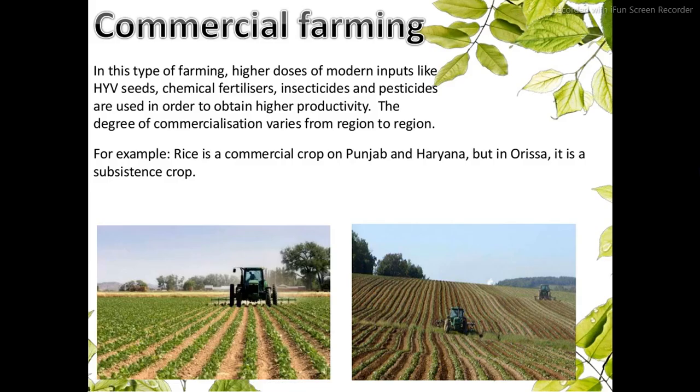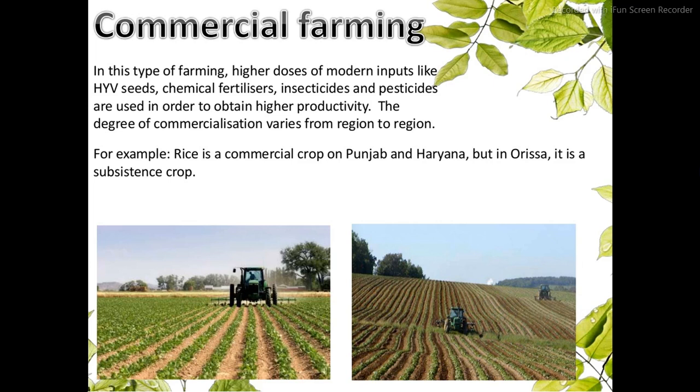Next, commercial farming. As we are discussing the types of farming, we have seen primitive, then subsistence, right? Now we are on commercial farming. So what is commercial farming? As the word says, commercial, this type of farming is done for commercial purposes.